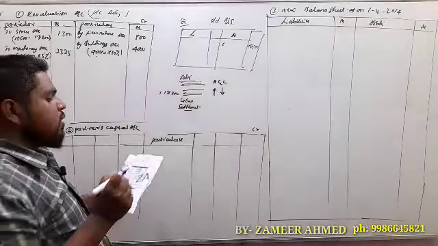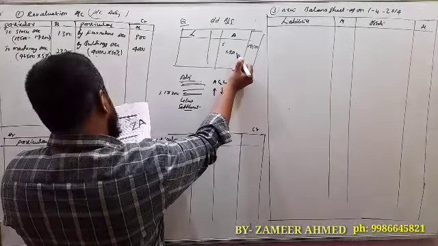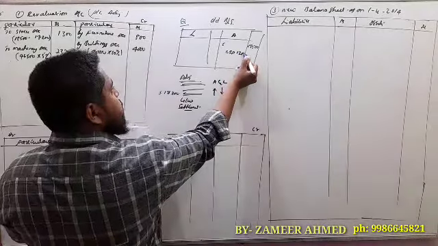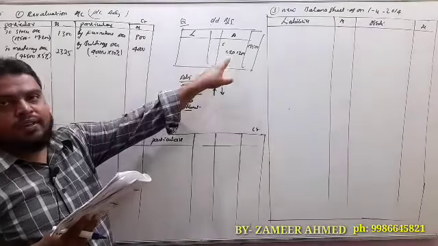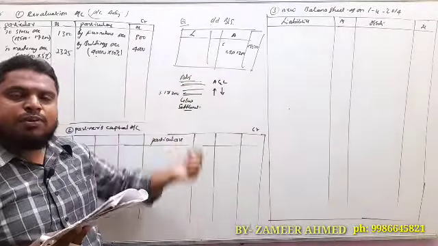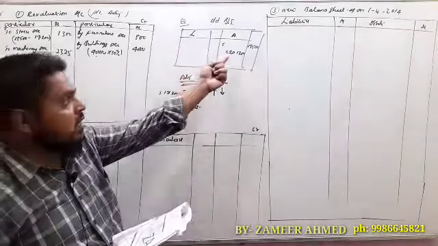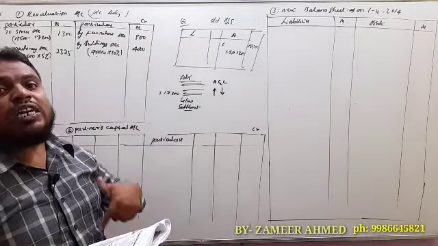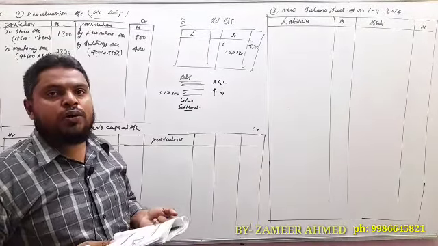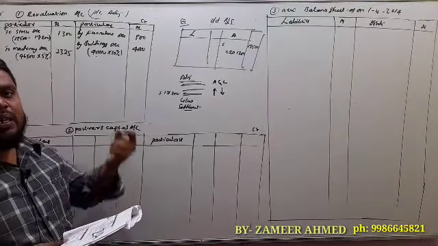See RBD, so in the old balance sheet, RBD is given in the inner column, that is 1,200. So reserve for bad debts. After the retirement of a partner, they came to know that this reserve for bad debts is no longer necessary. It means no need to maintain it here. So RBD is no longer necessary, RBD reduced.